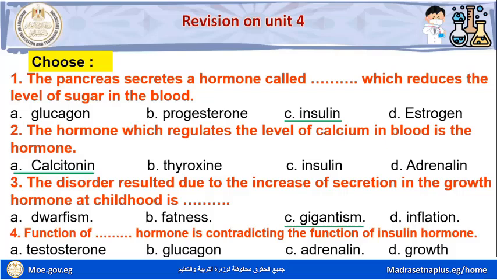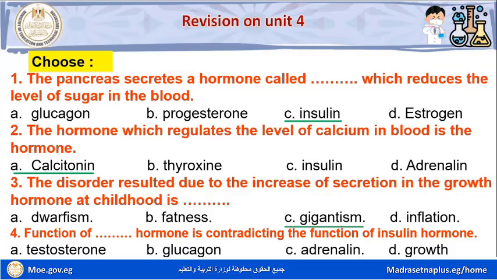Question number four. Function of space hormone is contradicting the function of insulin hormone. Letter A, testosterone.